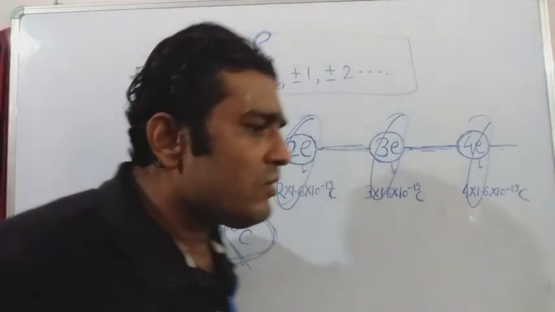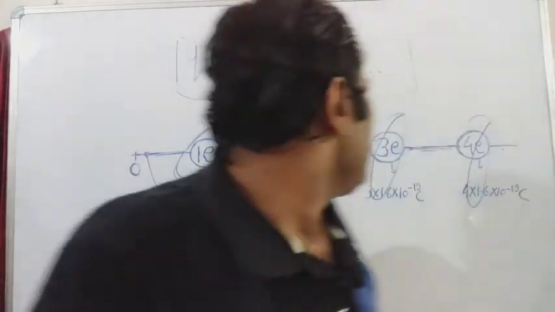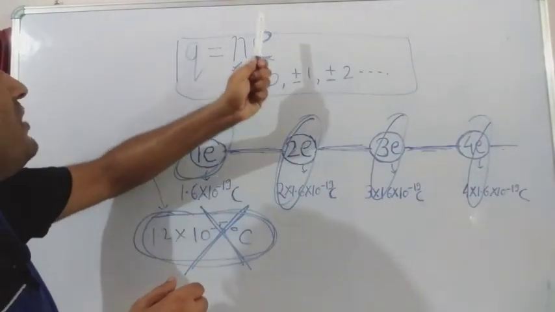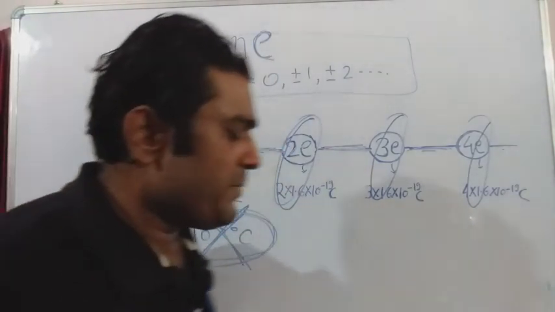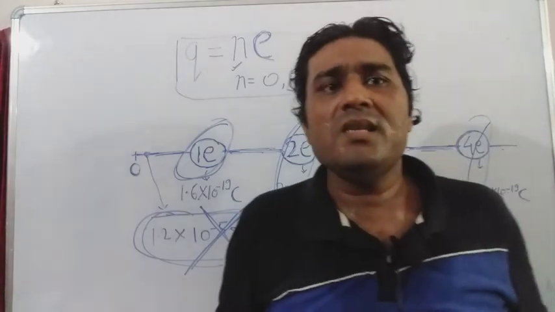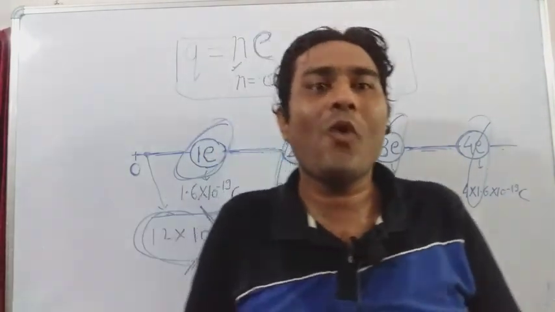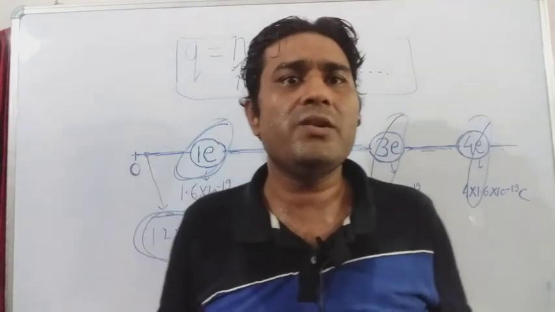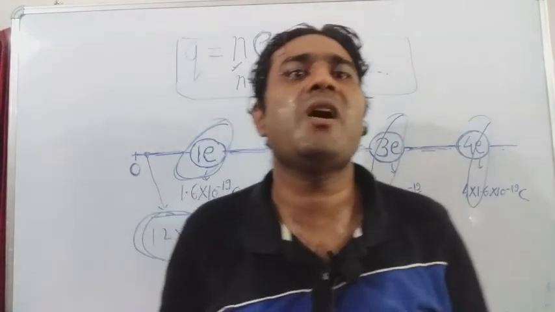So we cannot take any value for charge. The value should be the integral multiple of the elementary charge. As a matter of fact, this is the quantization of charge, and it explains that the charge is quantized. It exists in discrete units. It rejects continuum. So this is all about the quantization of charge.